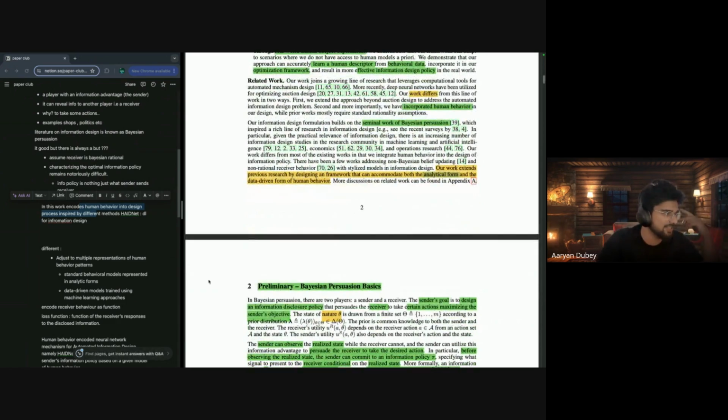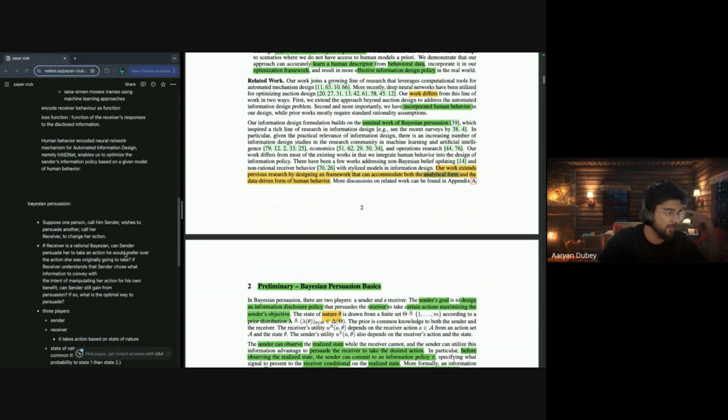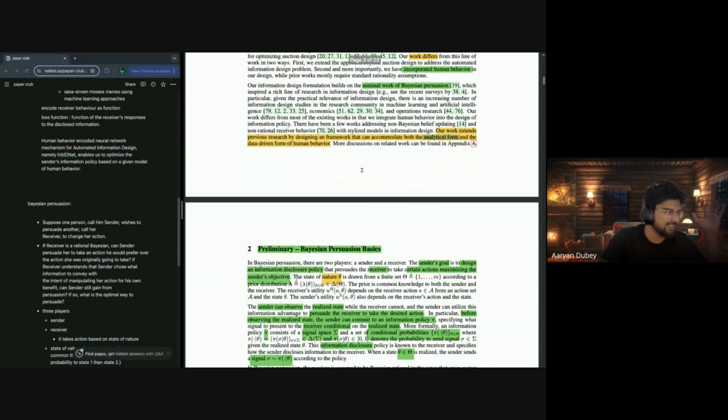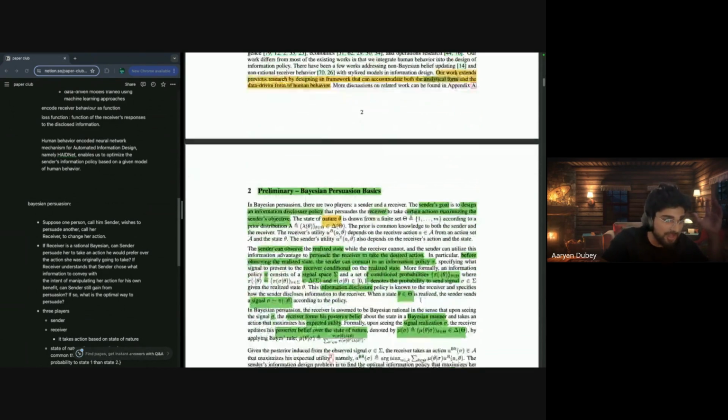So let's see Bayesian persuasion basics. What is Bayesian persuasion? I'm going to explain it briefly, then we'll go to the whole numerical approach of the method. So, Bayesian persuasion. Suppose one person, call him a sender, wishes to persuade another, call her a receiver, to change her action. Simple, as I explained in the above examples.